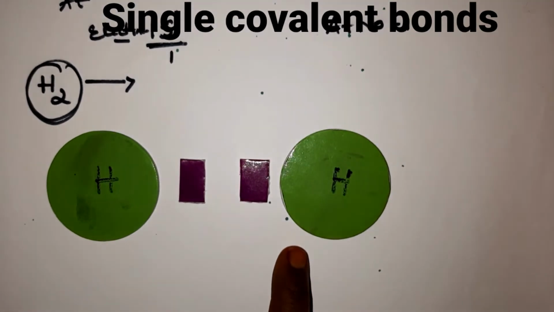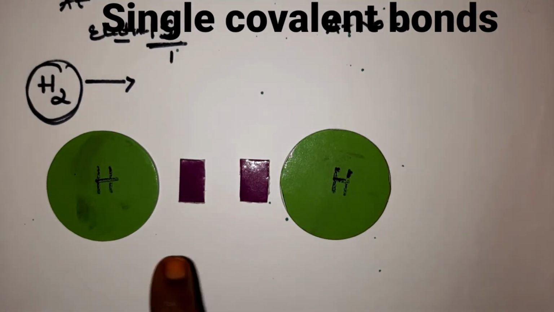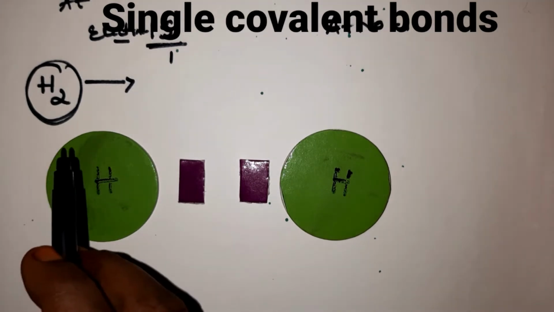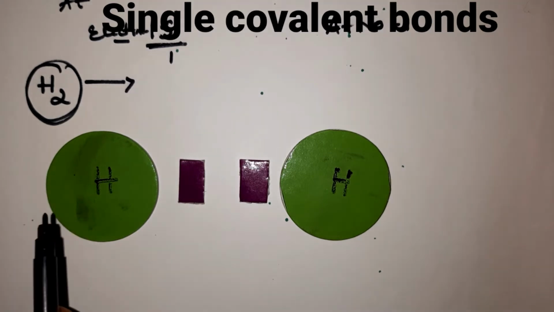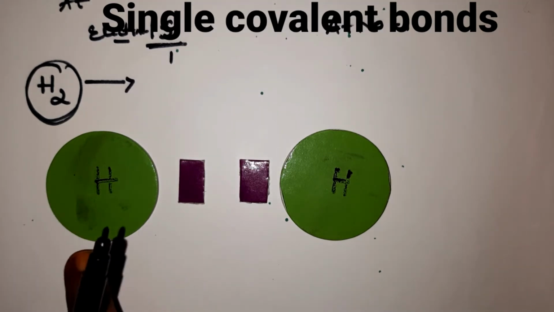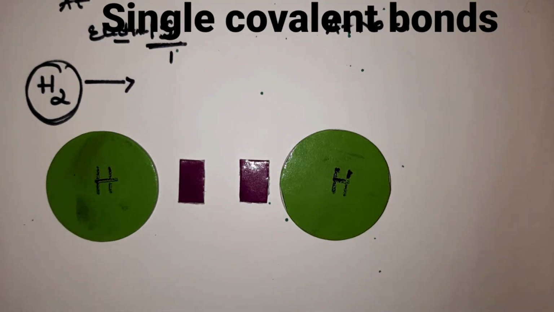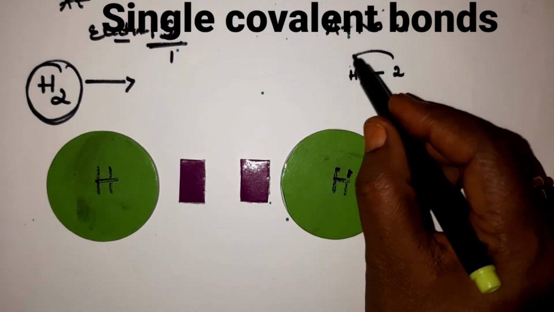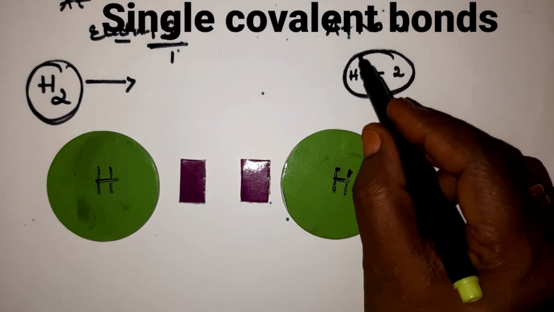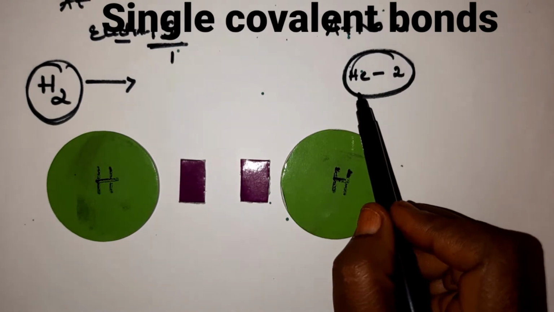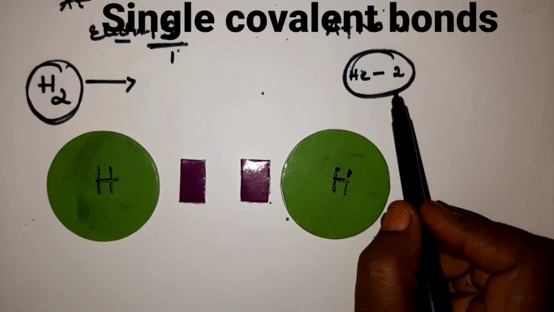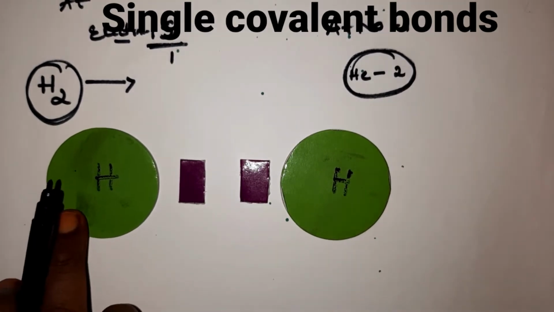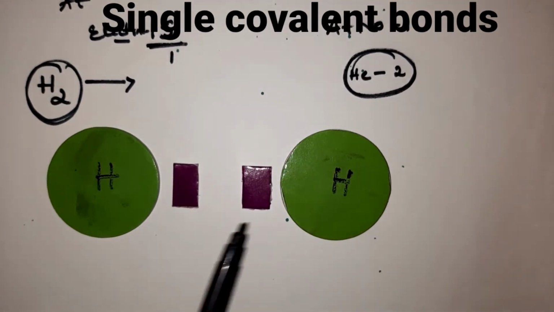Now, to become the noble gas electron configuration, hydrogen should have two electrons in the outermost shell, like helium. Helium's atomic number is 2, and it's an inert gas or noble gas element. So to attain the helium inert gas configuration, hydrogen, having only one electron in the outermost shell, needs one more.